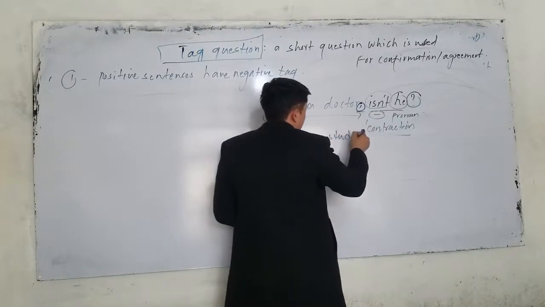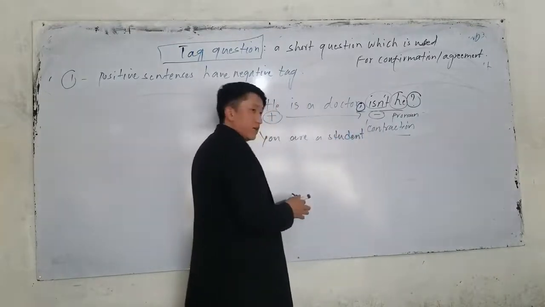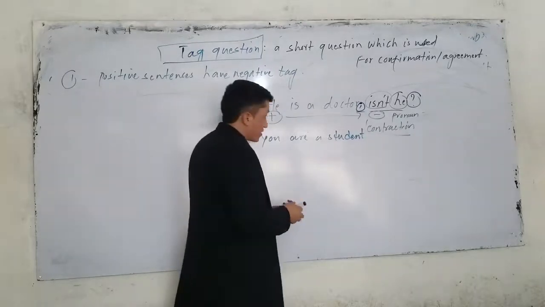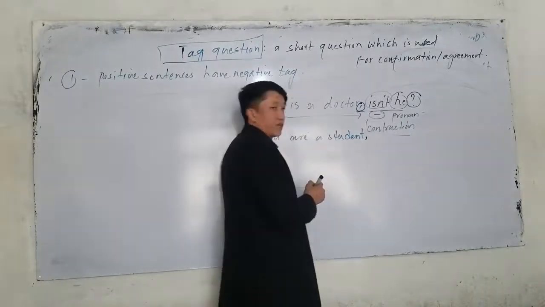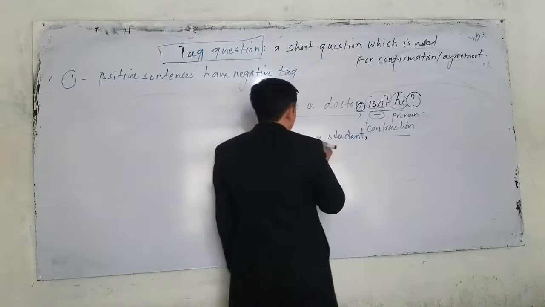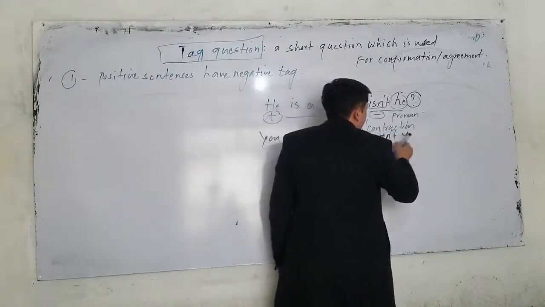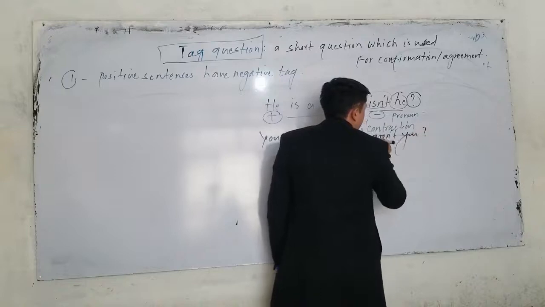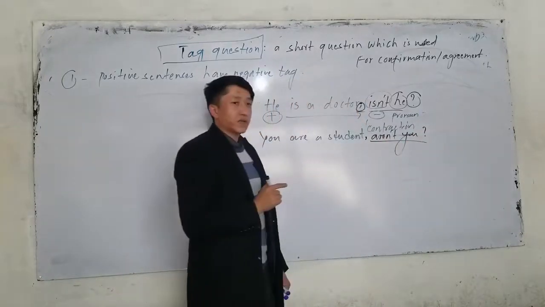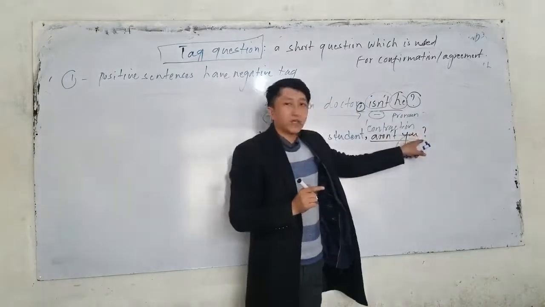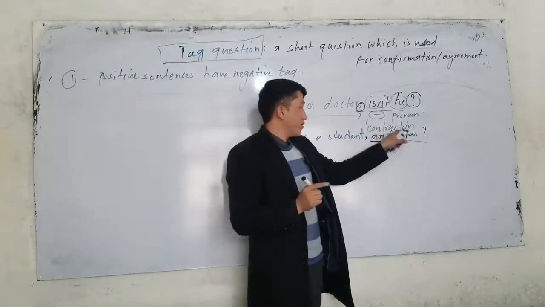What is the tag question for you are a student? So what are the rules? Tell me. Before tag questions, we use a comma. For example, you are a student. What should I say? Are you or aren't you? We say aren't you. Now, before tag question, we use comma. After tag question, what do we use? Question mark. We use pronoun, and also we use what?